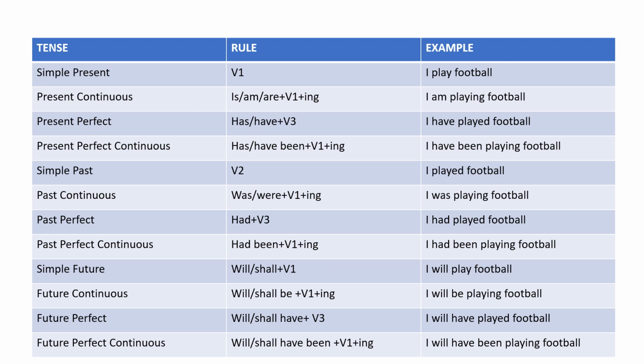For the future continuous, obviously the verb would be in ing with be, and in the future perfect, we have the addition of have with will and shall, but we are supposed to use verb third form, not the first form with ing, because it's future perfect. And in the future perfect continuous, with the addition of will, shall, have, we need to add been, and the verb would be in first form with ing because it's indicating continuity as well. So I will have been playing football.